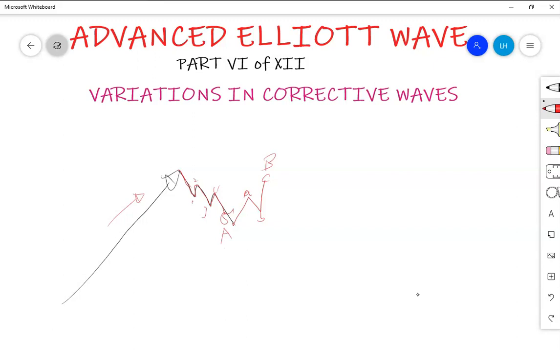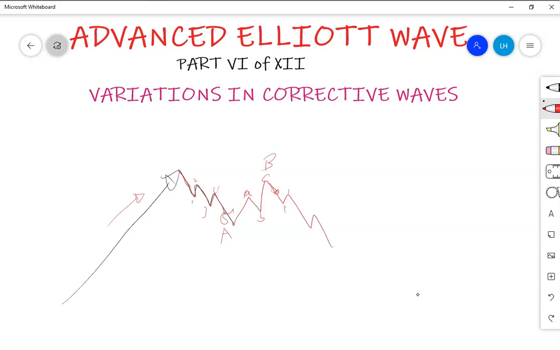Usually, I don't remember exactly if I've already taught that, but mainly after recognizing that you have the ABC in the completion of wave B, we take trades in wave C. Now what are we going to trade in wave C? Usually in wave C we trade the 1, 2, 3, 4, 5 to the downside.